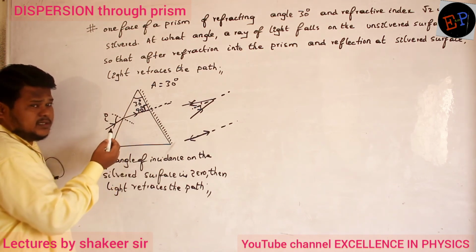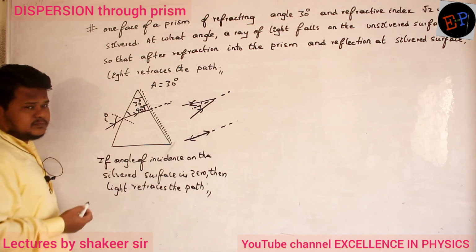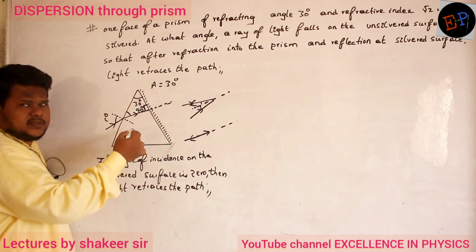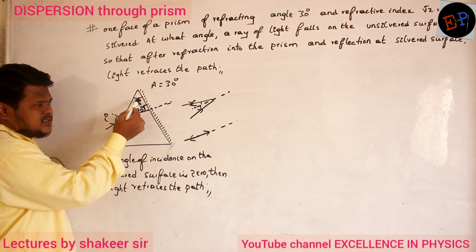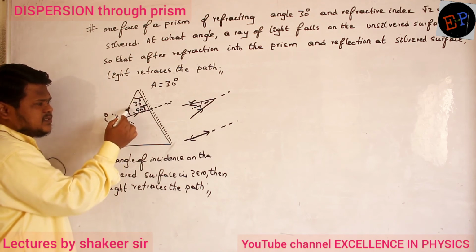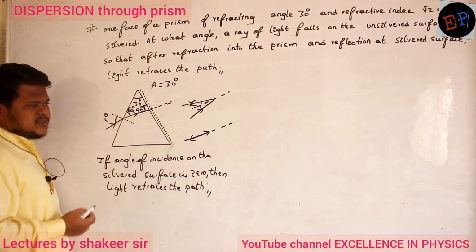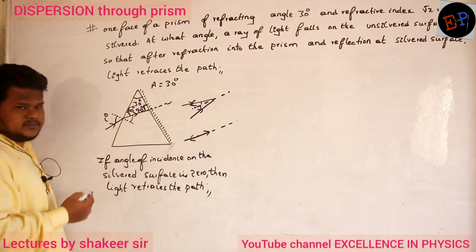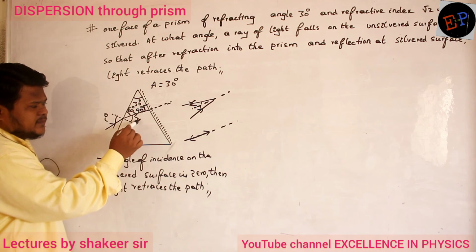This is 30. Then what is this angle? 60. The total angle in a triangle should be 180 degrees. This is 90, this is 30, and this angle will be 60 degrees. Are you able to understand? So if this angle is 60, what is this angle? This angle should be 30.